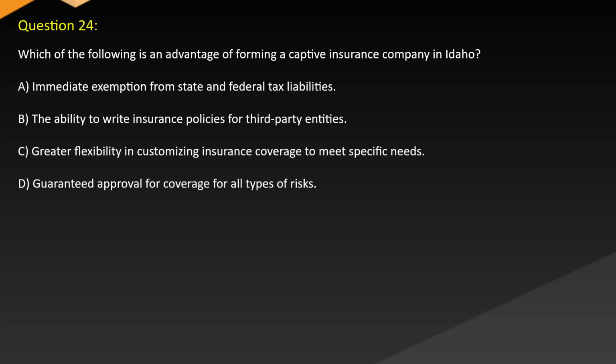Question 24. Which of the following is an advantage of forming a captive insurance company in Idaho? A. Immediate exemption from state and federal tax liabilities. B. The ability to write insurance policies for third-party entities. C. Greater flexibility in customizing insurance coverage to meet specific needs. D. Guaranteed approval for coverage for all types of risks.